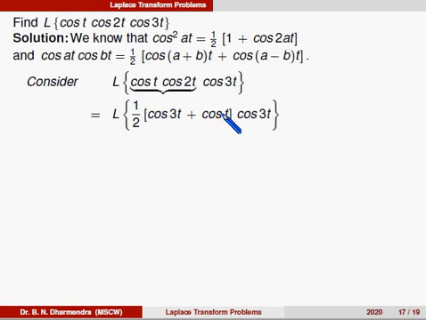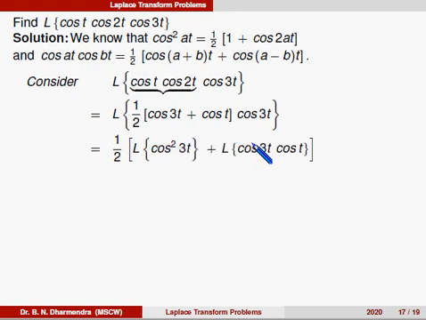Here we multiply the terms, and we can take 1/2 as a constant outside the Laplace. So 1/2 times Laplace of cos² 3t plus Laplace of cos 3t into cos t.